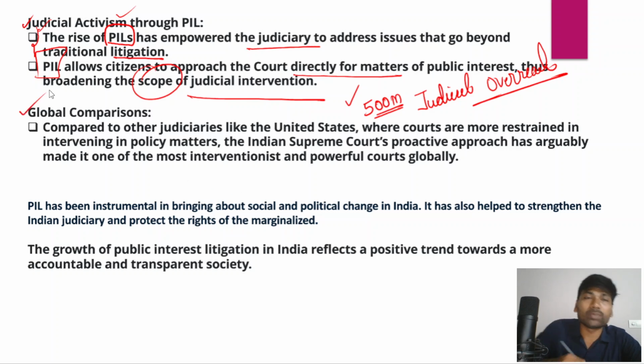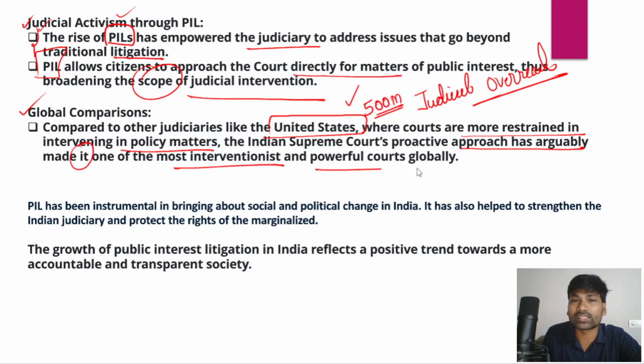However, when we make global comparisons between the Indian Supreme Court and the Supreme Courts of other countries, compared to other judiciaries like the United States, where courts are more restrained in intervening in policy matters, the Indian Supreme Court's proactive approach has arguably made it one of the most interventionist and most powerful courts globally.